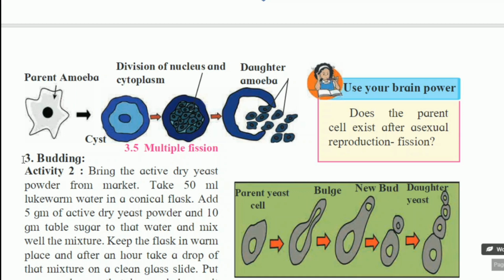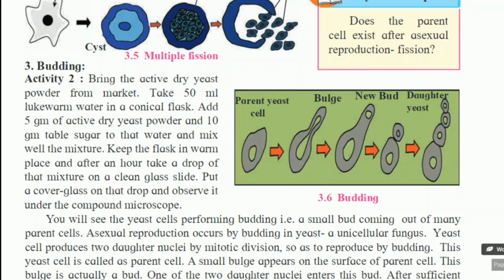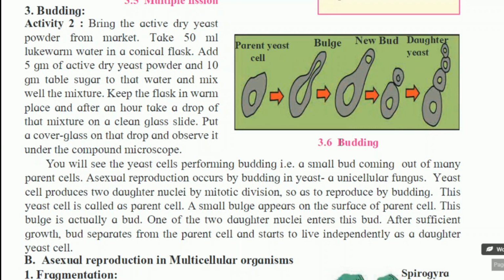Another type of asexual reproduction in unicellular organisms is budding. Yeast is commonly used in bakery products. First of all we have to make a suspension of yeast. Due to the warm temperature and the sugar present in it, activation of the yeast occurs and multiplication starts.